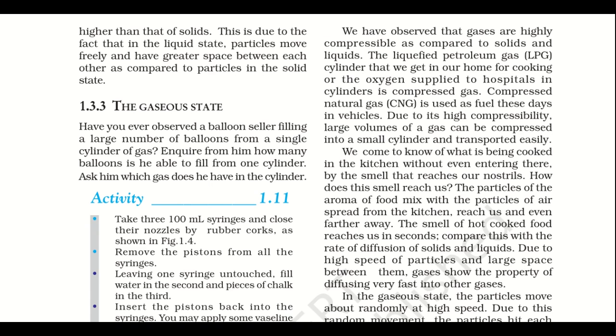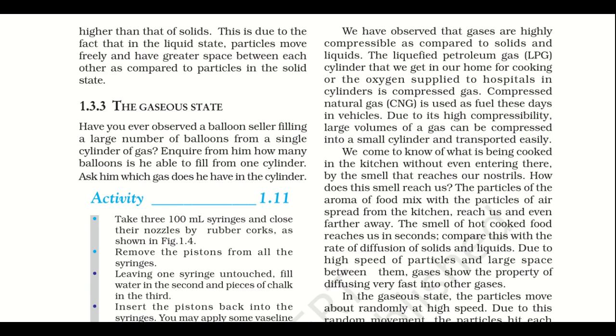So when we conduct the activity, we will observe that the gas, that means the syringe which was totally empty, was highly compressible as compared to the solid, that is the syringe which was filled with chalk, and the liquid, the syringe which was filled with water. The liquefied petroleum gas, LPG, cylinder that we get in our home for cooking, or the oxygen supplied to hospitals in cylinders, is compressed gas. Compressed natural gas, that is what we call CNG, is used as fuel these days in vehicles. Because of its high compressibility, large volumes of gas can be compressed into a small cylinder and transported easily.